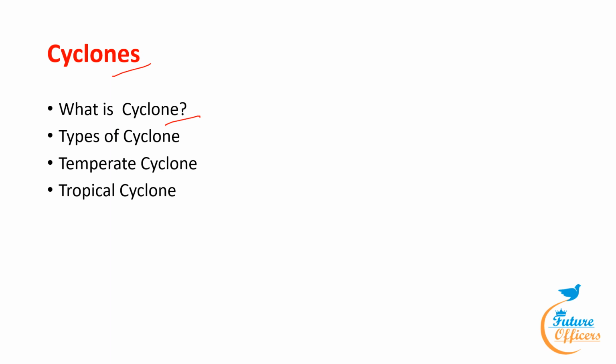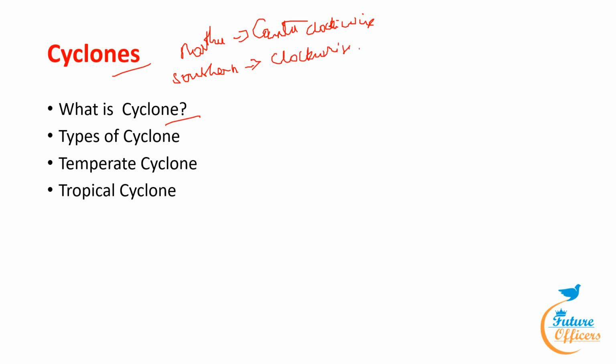In the northern hemisphere, they rotate counterclockwise, and in the southern hemisphere, they rotate clockwise.